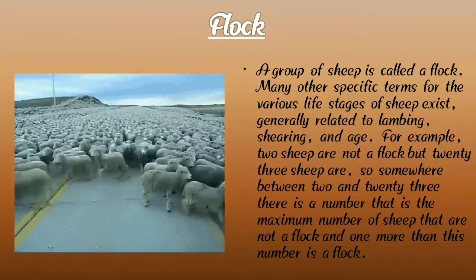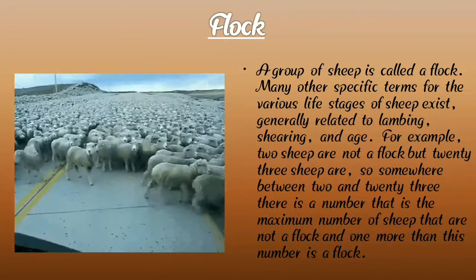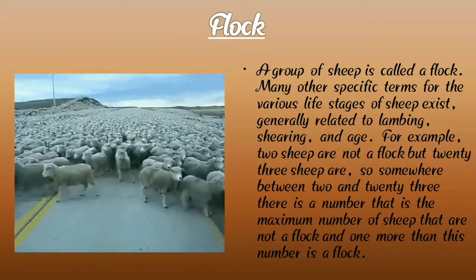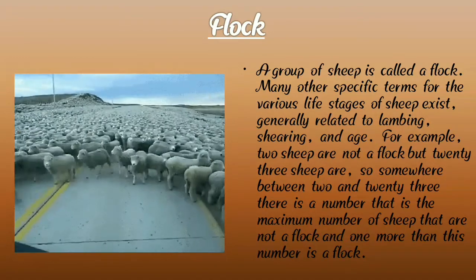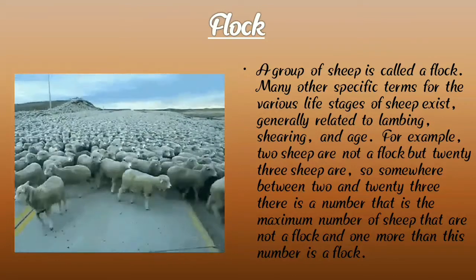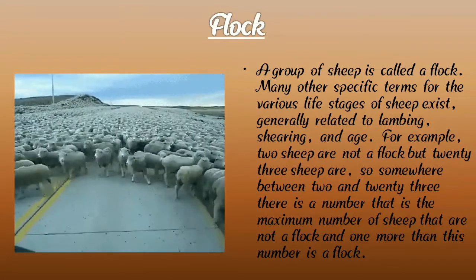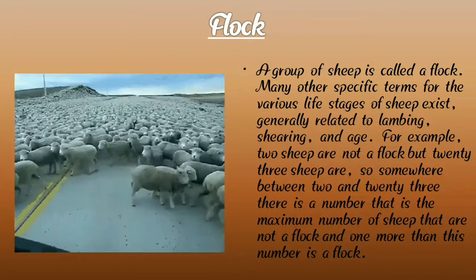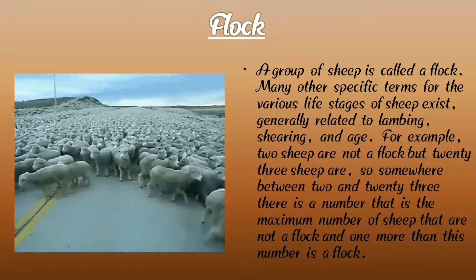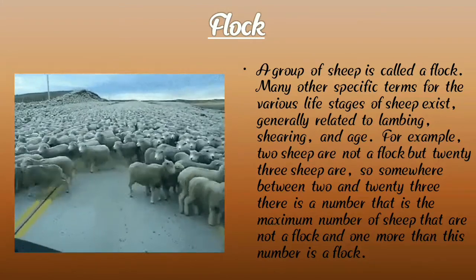A group of sheep is called a flock, and many other specific terms for the various life stages of sheep exist, generally related to lambing, shearing, and age. For example, two sheep are not a flock, but 23 sheep are. Somewhere between 2 and 23, there is a number that is the maximum number of sheep that are not a flock, and one more than that number is a flock.